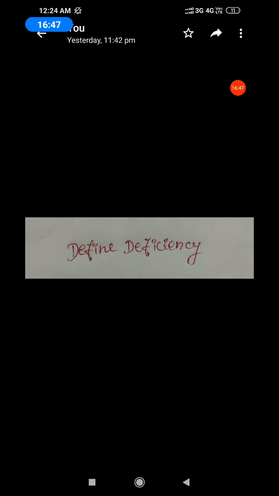Continue on the same page, number 15. Define deficiency disease. Last 3 lines of the same paragraph. Diseases that occur due to lack of nutrients over a long period are called deficiency diseases. That's all. Next.